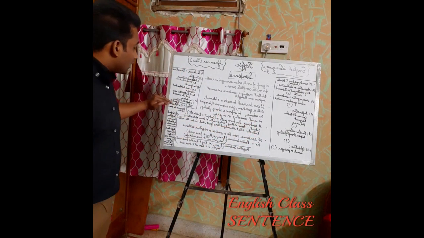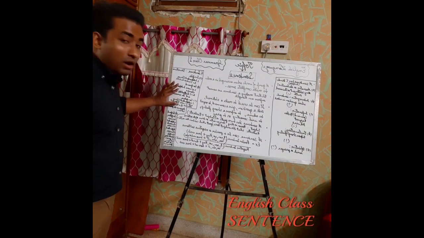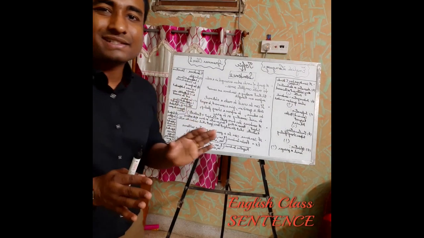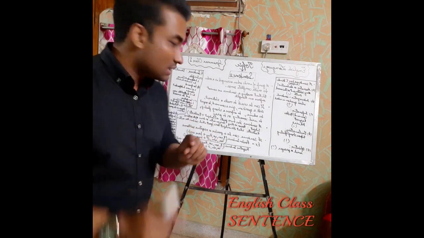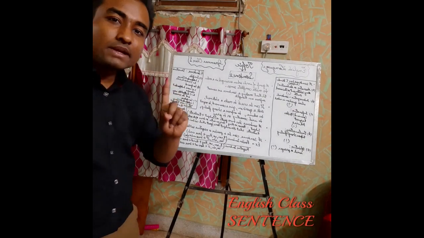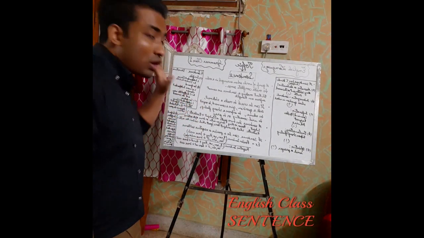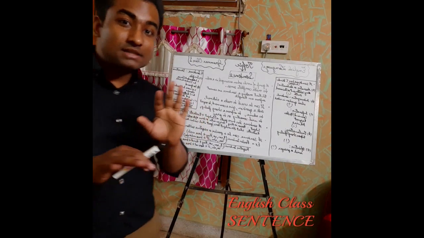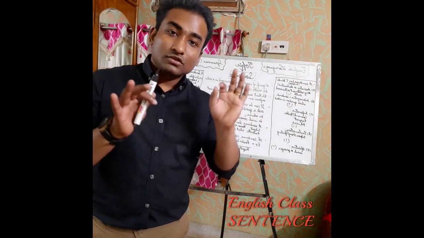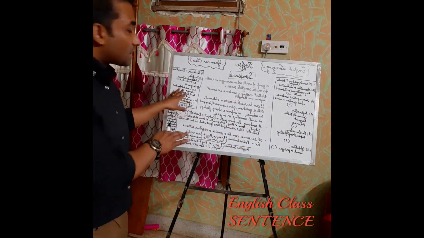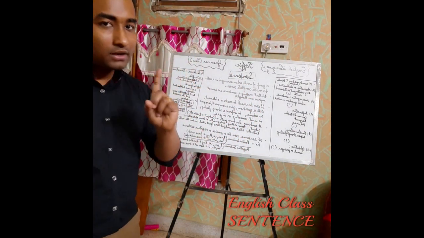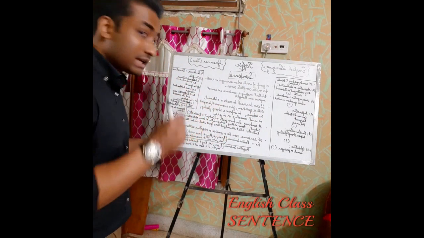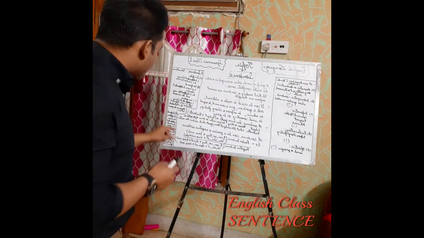Suppose I don't tell you Rob shouts, and I only tell you because the person hit him, it is not making any sense. So to make a sentence, you need one independent clause. This kind of sentence is called a complex sentence, like Rob shouts because the person hit him. Now it is making complete sense. One independent clause and one or more dependent clauses can be there. At least one independent clause should be there.